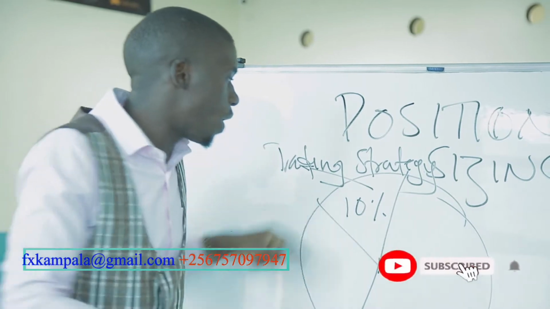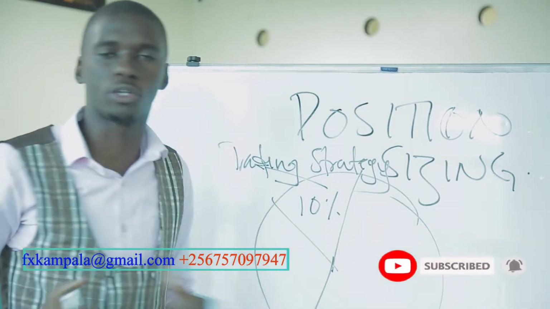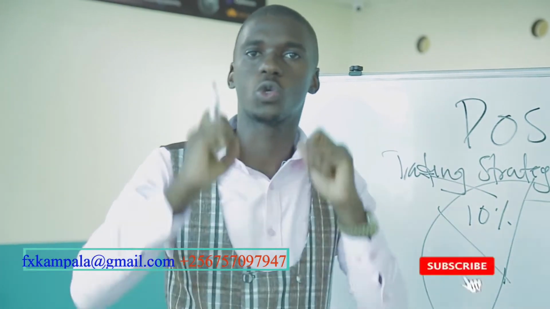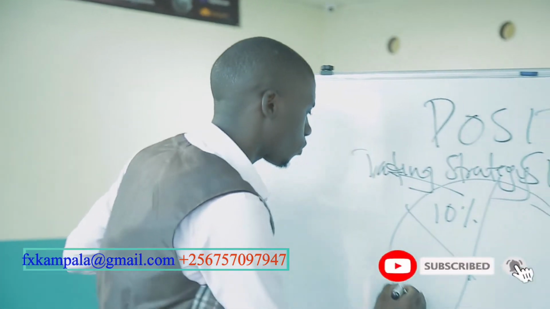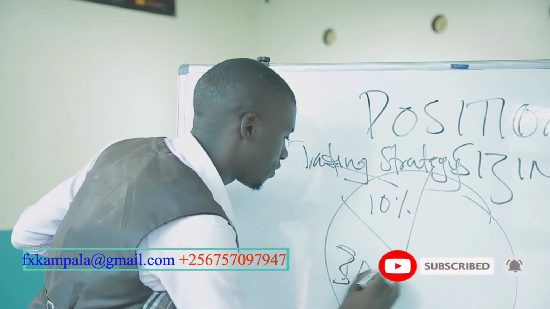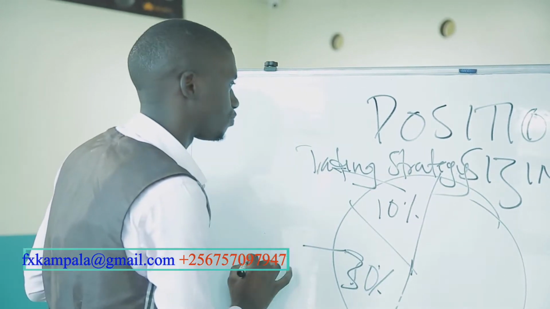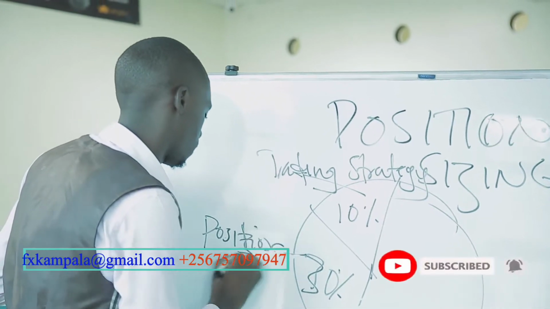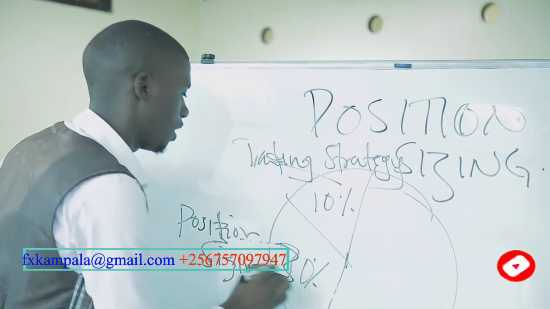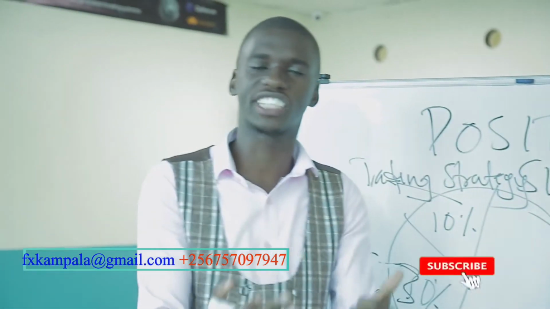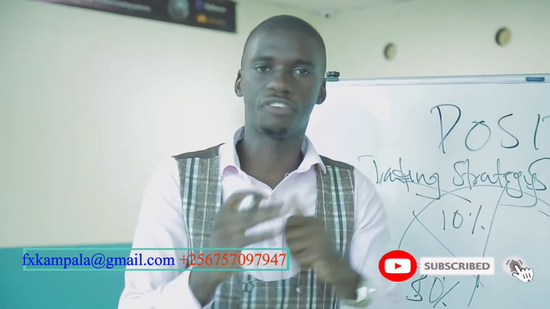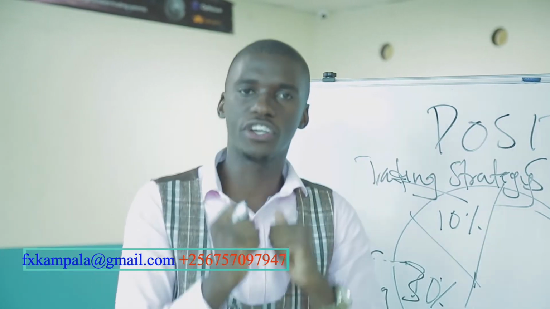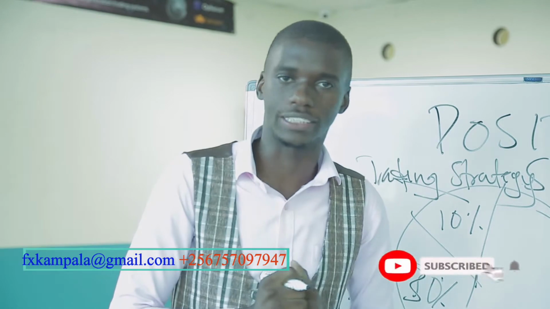So when you look at your whole total portfolio, you realize that a strategy alone carries 10%, whereas I gave 30% to position sizing. This is where we look at how much we are risking in a trade. We calculate that if I'm to trade with $1,000, how much am I supposed to risk for every trade out of $1,000?